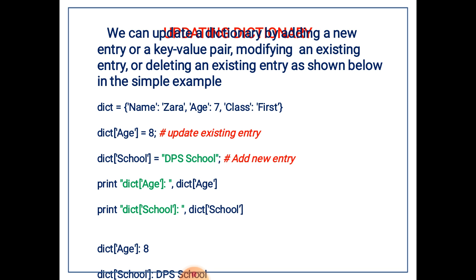Okay, so there we can see the difference, how to modify an existing entry and how to add a new entry in a dictionary. At the end you can see the output: dict age is 8 because it has been updated in the second line, and dict school will be DPS school because it was added in the fifth line in the dictionary.